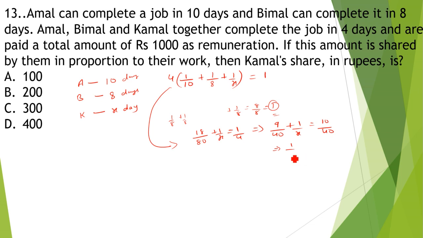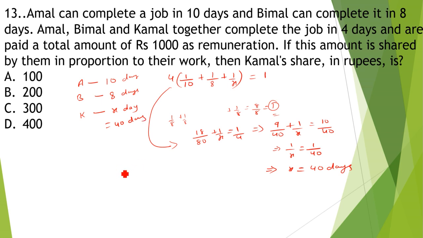That implies 1 by x is equal to 1 by 40. That implies x is equal to 14 days. So Kamal can finish the work in 14 days. Not 14, it's 40 days. So x is equal to 40 days. We got the value.